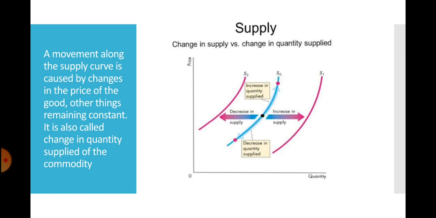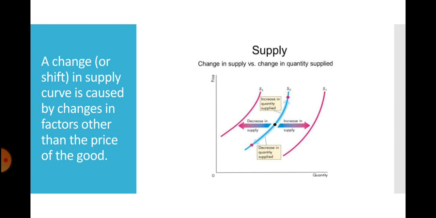Whenever there is a movement along the supply curve due to change in own price keeping other factors constant, it is known as change in the quantity supplied. It can be seen that on the blue curve in the center, if there is a movement on this blue curve due to change in the own price, it is known as change in quantity supplied. Whereas if supply shifts to either of the pink curves from the blue curve, it is known as change in supply. It is caused due to change in factors other than own price.